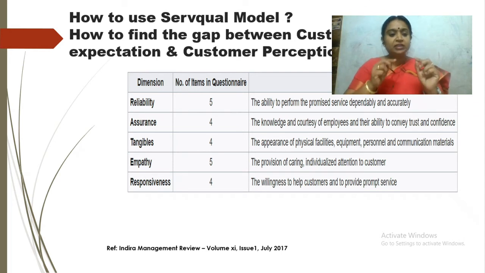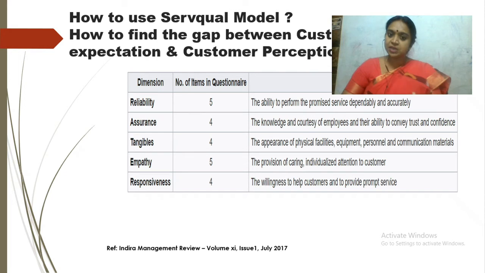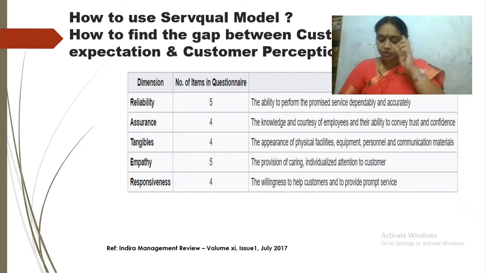Let's talk about each one. Reliability: whether they are providing the promised service or not. Assurance: it talks about the courtesy of employees. Tangibility: physical facility, the infrastructure. Empathy: are they giving individualized attention to the customers? Responsiveness: how are they helping the customers? These are the parameters we are going to discuss. So the RATER SERVQUAL model is basically 5 parameters, and the number of items in the questionnaire is 5, 4, 4, 5, 4. Keep it in your mind.